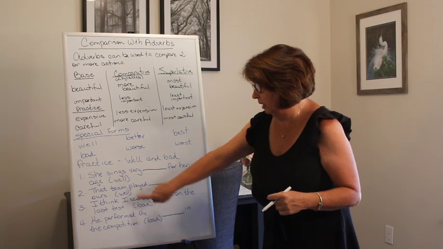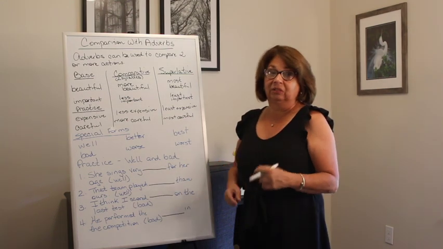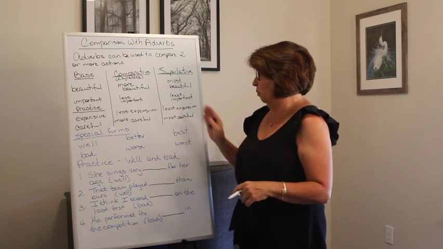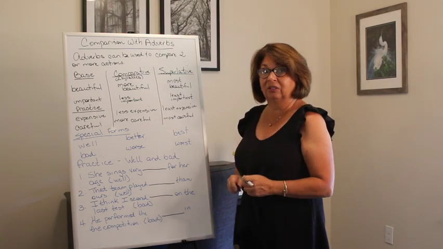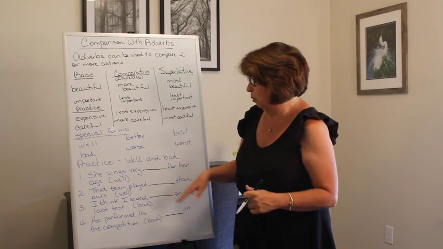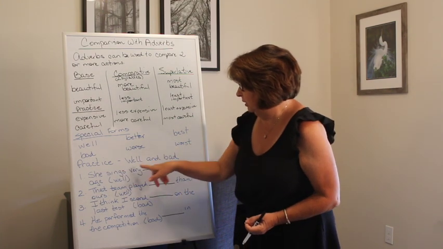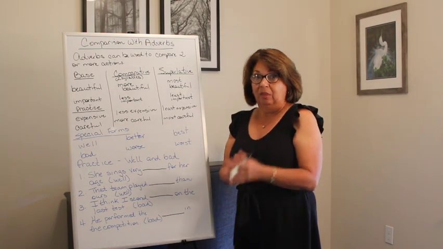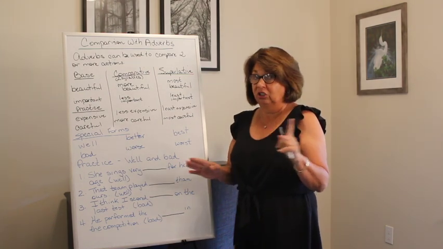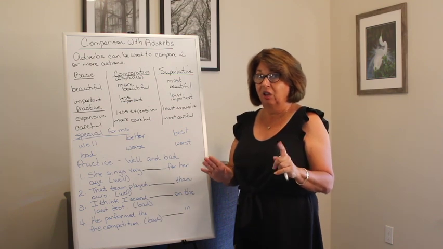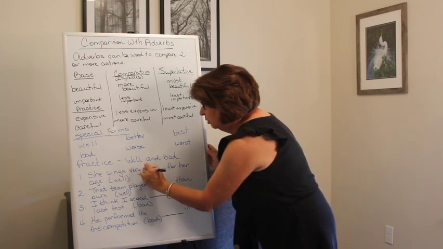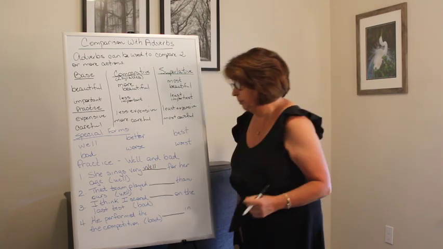I gave you the word that we're going to use in parentheses, so we're just going to have to use either the base word or the comparative form or the superlative form. So let's look at our sentences and see what would be the correct word to use. She sings very blank for her age. All right, our word is well. It's one person. She just sings very well for her age. Since it's only one person, we're not comparing anything. We're simply going to use the word well.